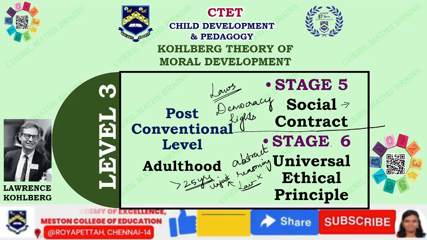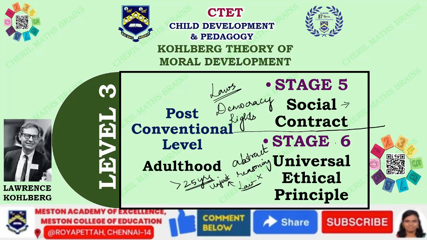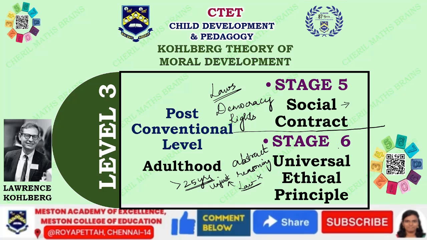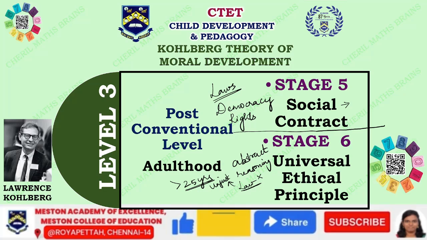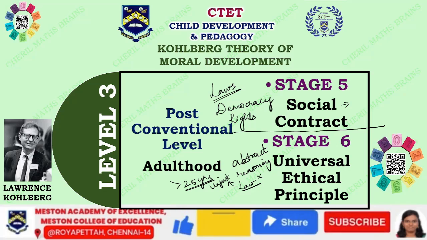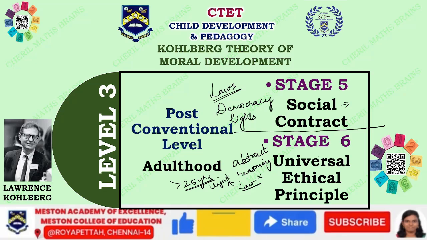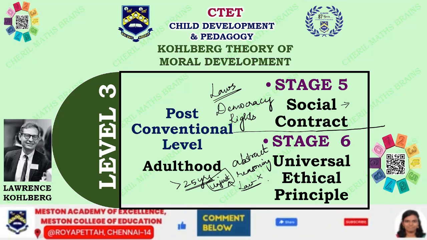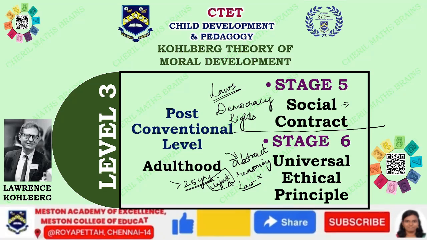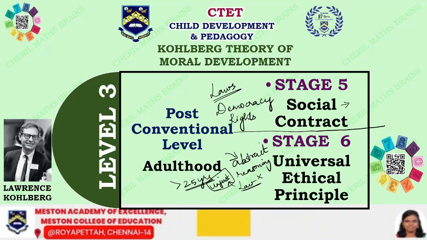A better example which I thought of is the freedom struggles. When we had freedom struggles, we had laws and rules which were imposed by the British government, but our freedom fighters were not supportive of it. Though it was the law of the country, imposed by those who were ruling us, they did not accept it because it was unjust. They had the guts to think with this abstract reasoning, and they were able to stand against it and reason it properly.